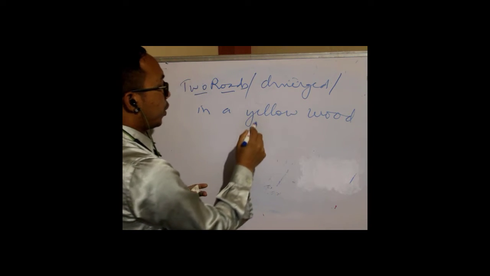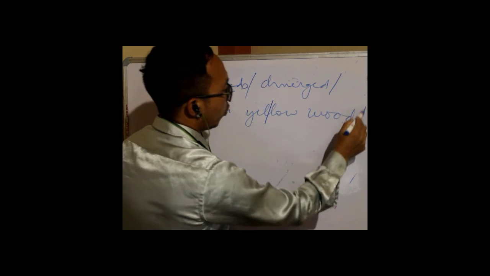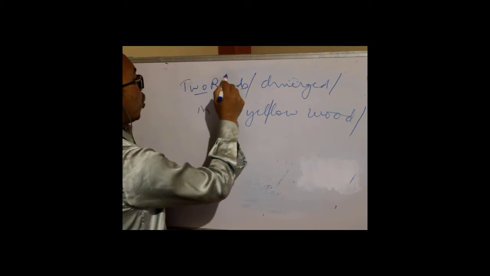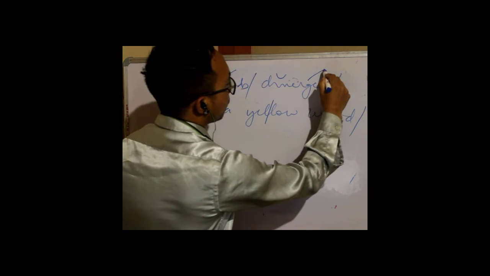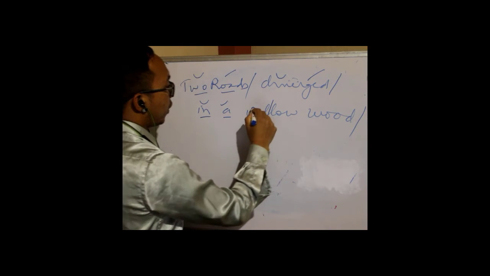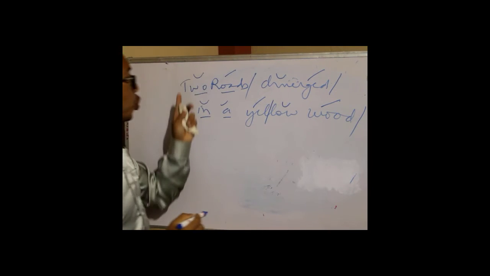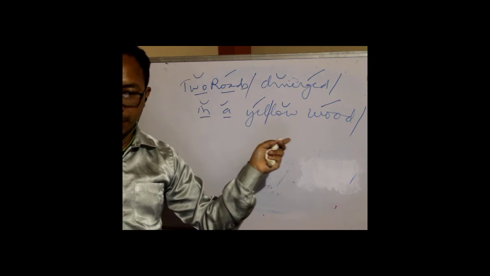So, two roads, okay, we can see two roads. Diverge in a, so this is unstressed, in a yell, low wood. Two roads diverge in a yellow wood, right?